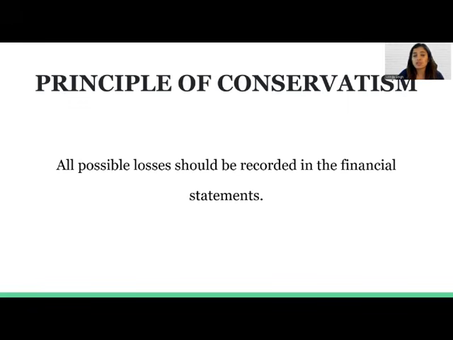However, if it loses the suit and records the losses in the books of accounts, that is done using the principle of conservatism. By not recording the losses, the principle of conservatism is not followed. It is ideal that these losses are also recorded because it lets users know that the company at a later stage is required to pay a huge sum of money, and generally keeps everyone informed.